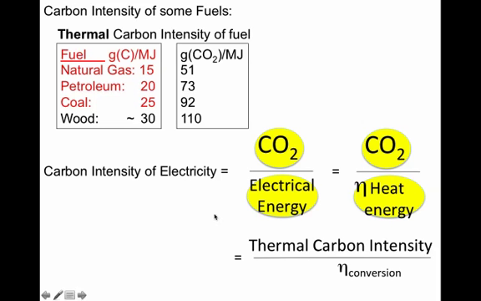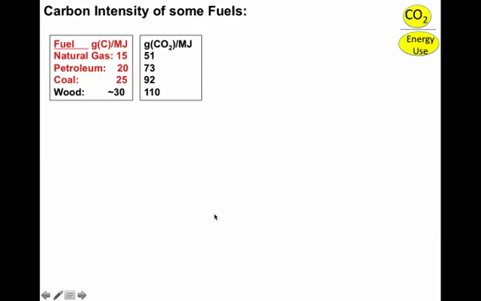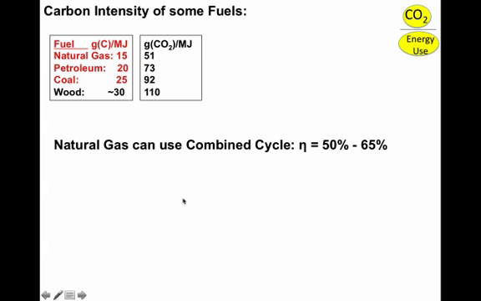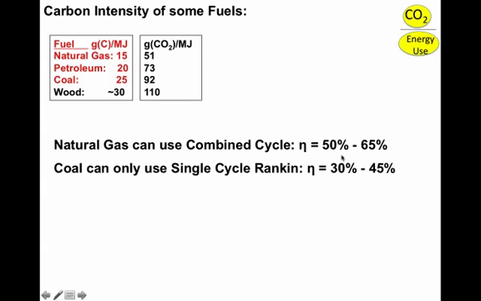And so then we can look at the carbon intensity of different forms of electrical generation. We remember that natural gas can use a combined cycle and produce efficiencies as high as 65%, but coal only uses a single cycle Rankine, and its efficiencies are much lower.